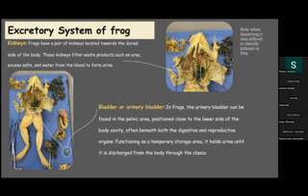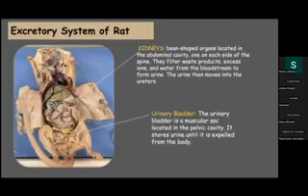And then we have the bladder, or urinary bladder. In frogs, the urinary bladder can be found in the pelvic area, positioned close to the lower side of the body cavity, often beneath both the digestive and reproductive organs. Functioning as a temporary storage area, it holds urine until it is discharged from the body through the cloaca.